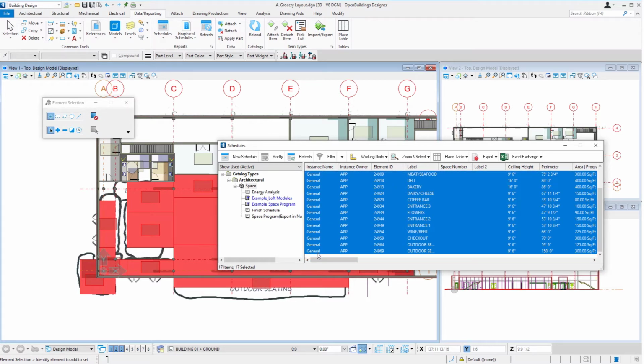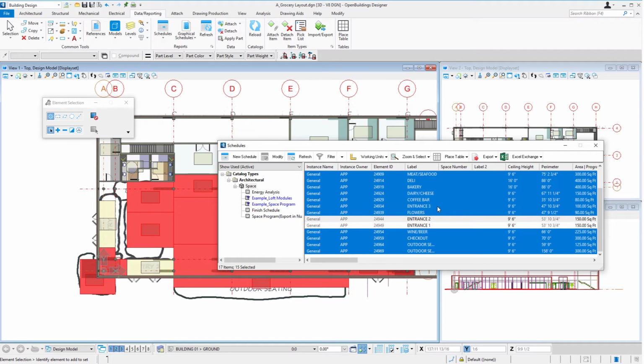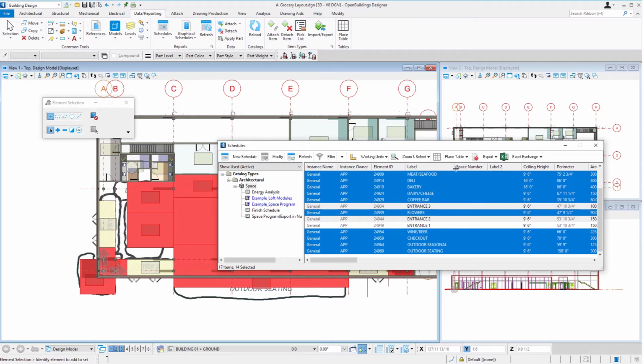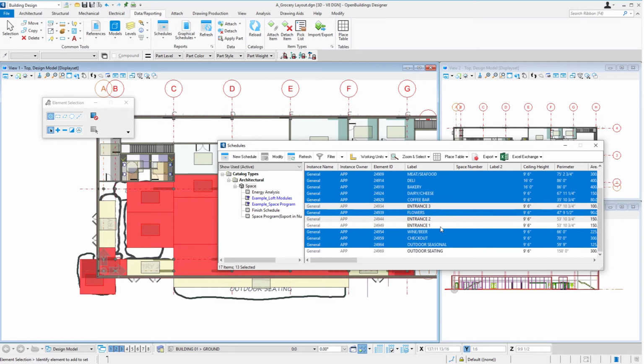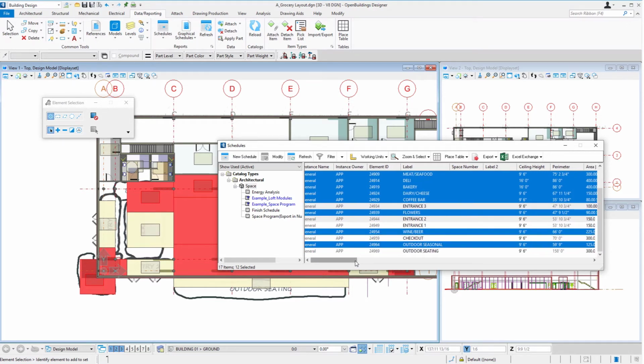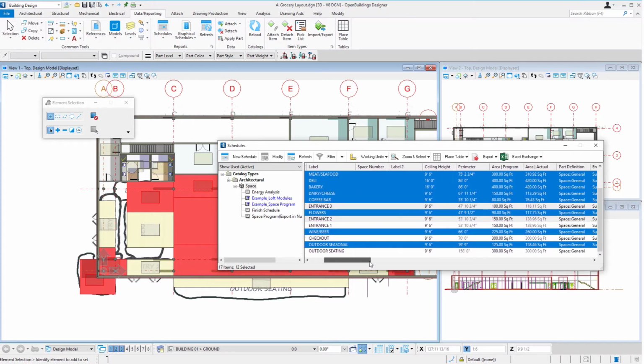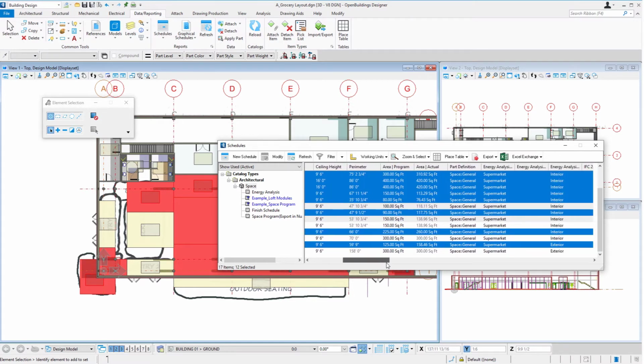And then using my control key, I'm going to deselect anything I would not consider a sales area. So that might be our 3 entrances and the outdoor seating. Actually, expand that so I can see this. And also the checkout area. Everything else I'm going to leave selected, and then we're going to change the part definition.